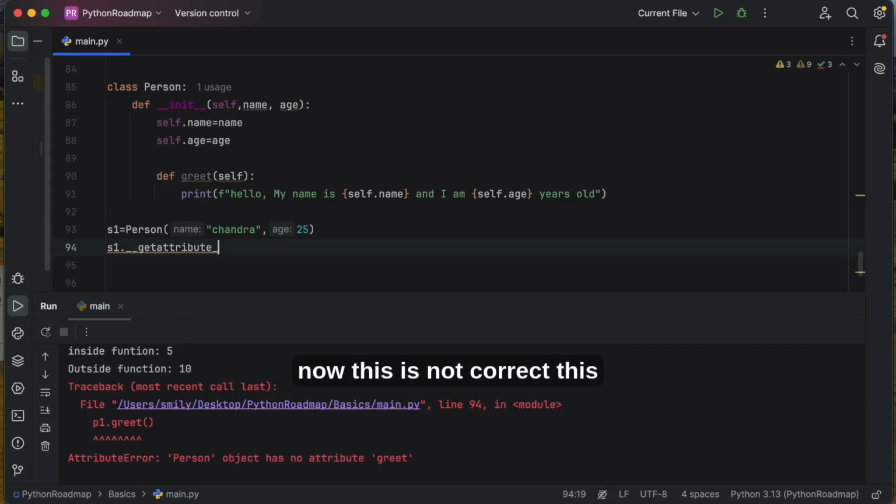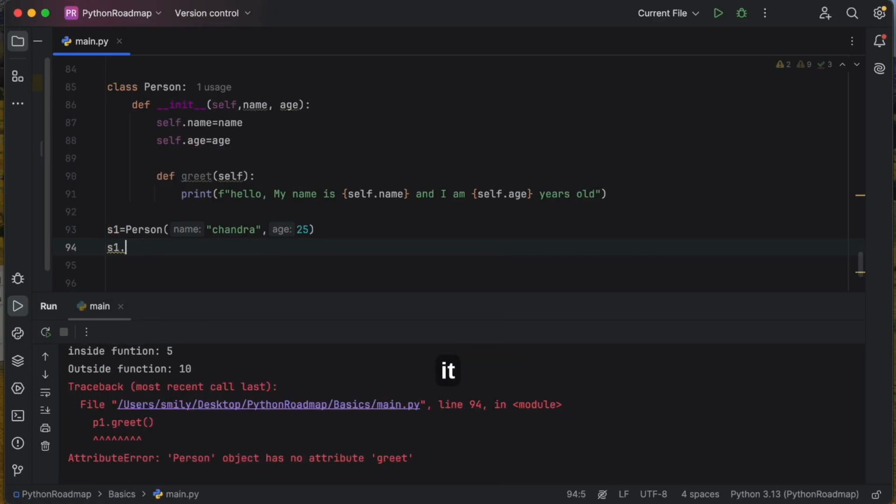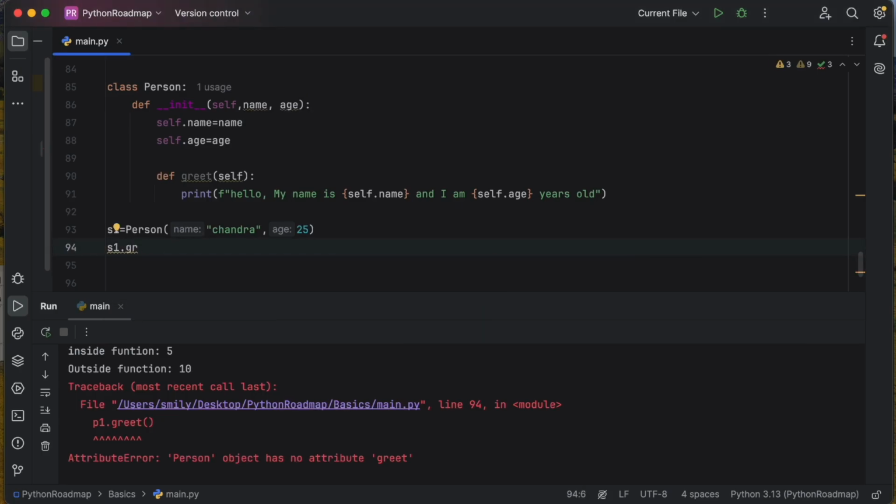No, this is not correct. s1.age, it is not accepting.